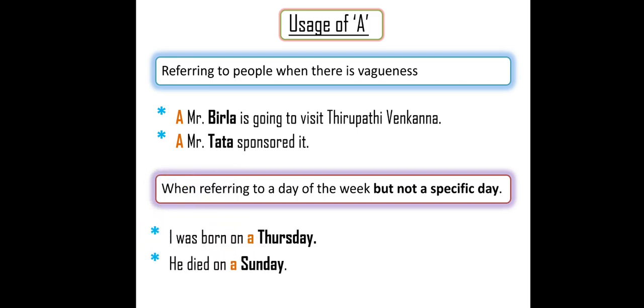He died on a Sunday. When did he die? I am not sure whether it is in 2020 or 2021. I don't know, even the month also I don't know. But I know very clearly that it was some Sunday. He died on a Sunday. At that situation also we can use the indefinite article A.